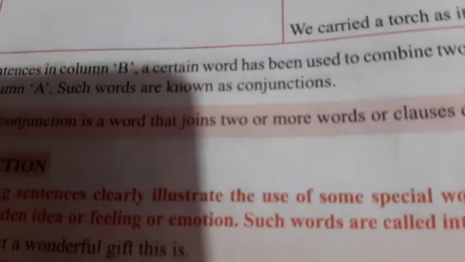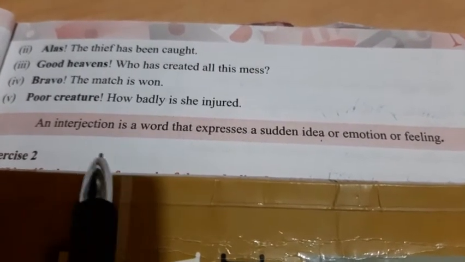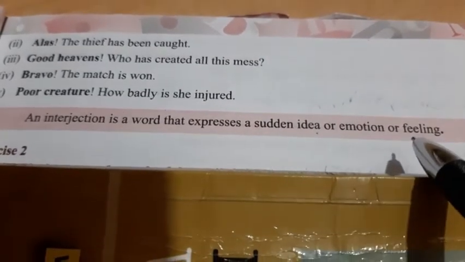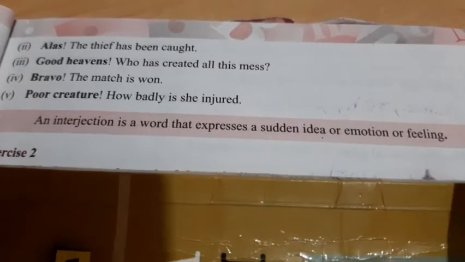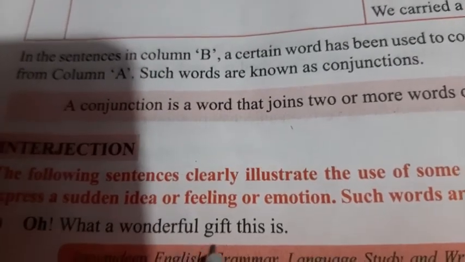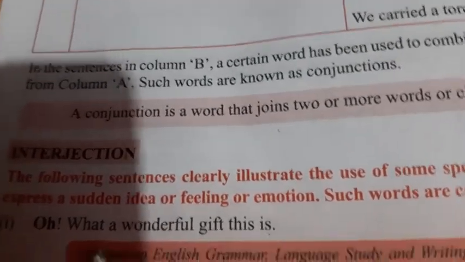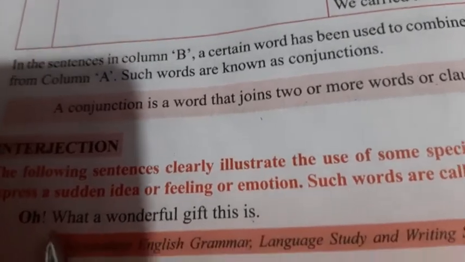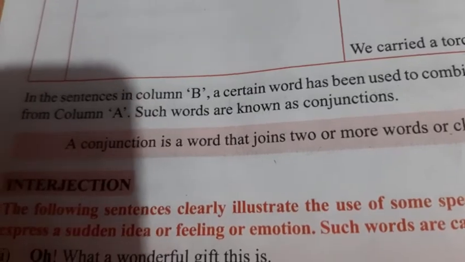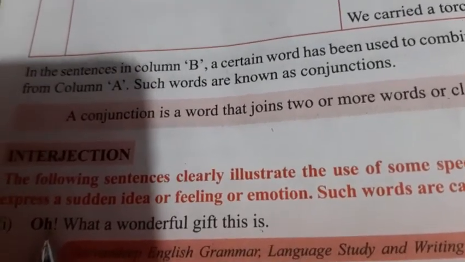Next is interjection. Now what is interjection? An interjection is a word that expresses a sudden idea or emotion or feeling. There are some examples given here. Oh, what a wonderful gift this is. So "oh" with an exclamation mark is here. When such words come in a sentence, we'll say this is what? Interjection.